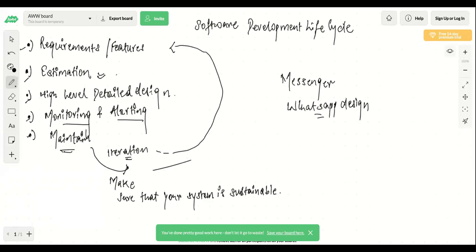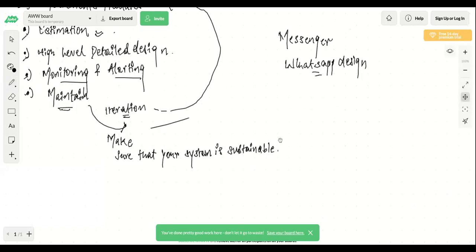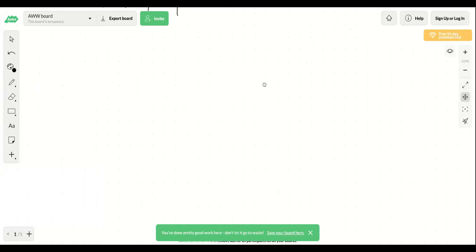Okay. So let's start with the requirement part. I hope everyone can see my screen. So we'll start with the requirements. Requirements are generally distributed into two parts. The first part is the functional requirements, and the second part is non-functional requirements.